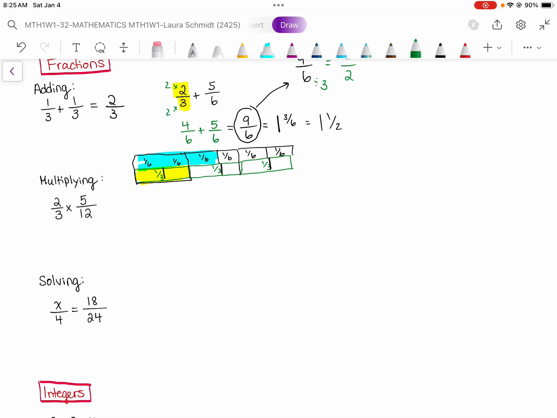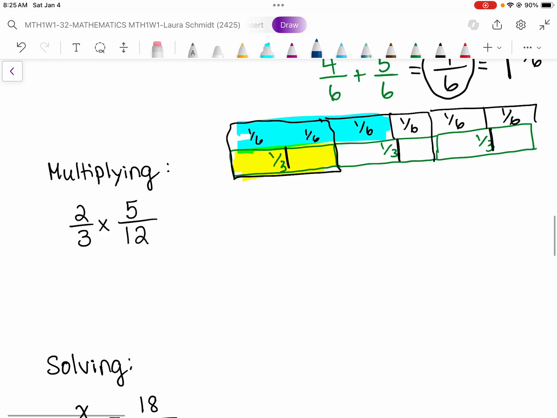We're also multiplying fractions. To multiply fractions, you can just multiply straight across. And the denominators do not need to be the same. So 2 times 5 is 10. 3 times 12 is 36. And then always reduce to lowest terms. So they're both even numbers, so for sure I can divide them by 2, which gives me 5/18. And I think that's all I can do. So that's how you multiply fractions.